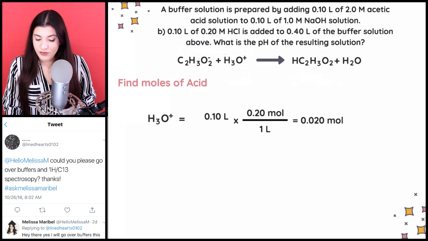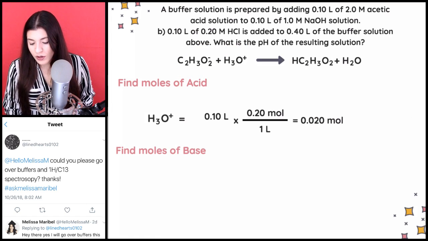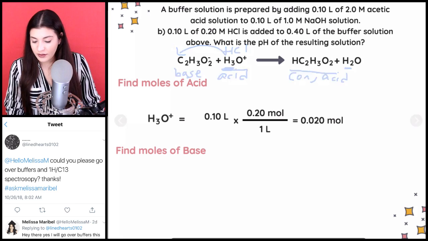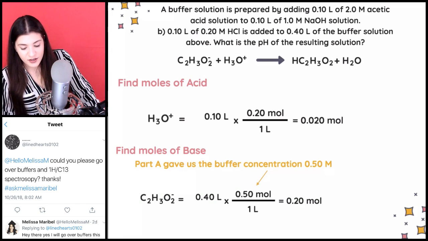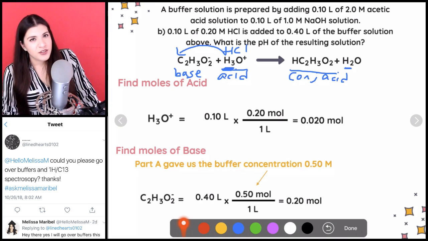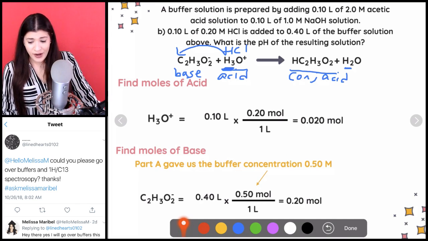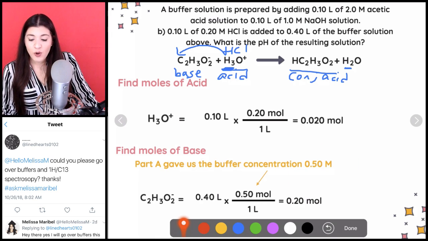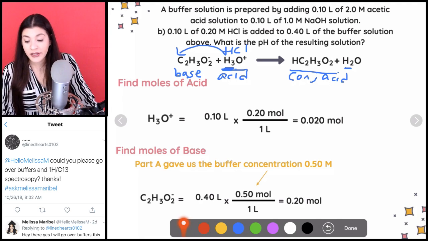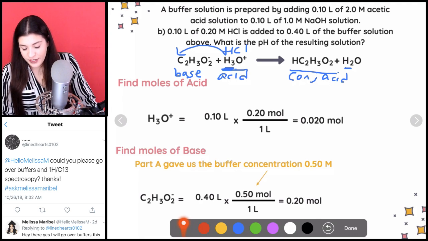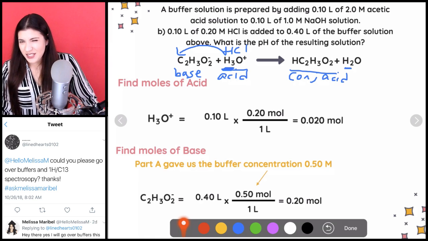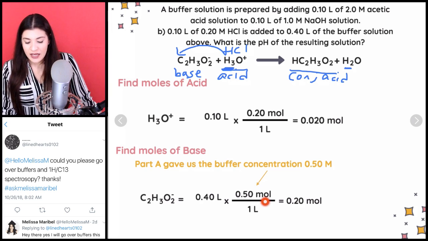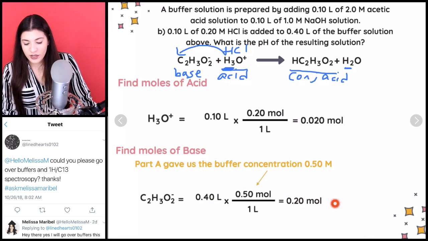And then next I'll find the moles of our conjugate base, or our base in general. And I see that we started off with 0.40 liters. And remember that we found the concentration of our buffer in part A. In part A, we found that the concentration of our buffer for both of them was 0.50 molarity. So that's how I knew what to multiply by, because we found that in part A, which was needed. Then I'll multiply those straight across, and that's how many moles we would have.